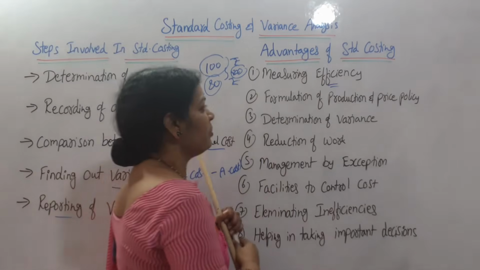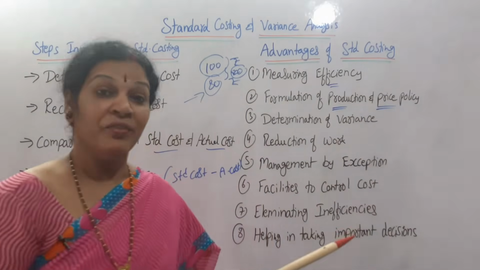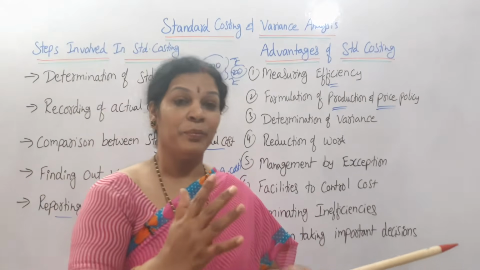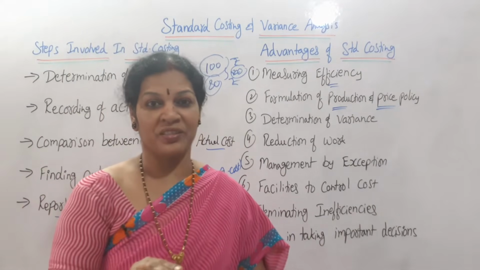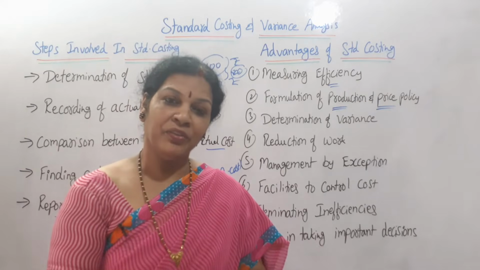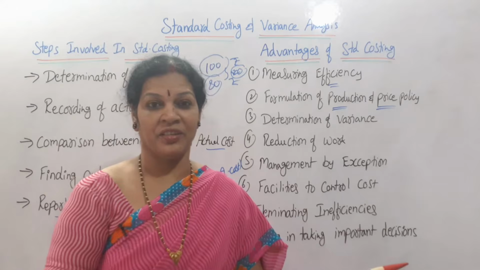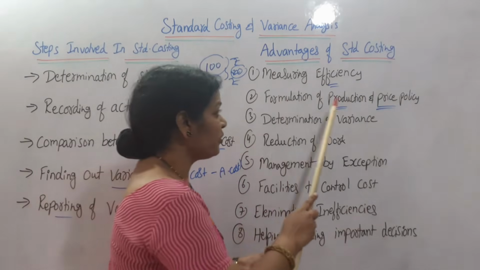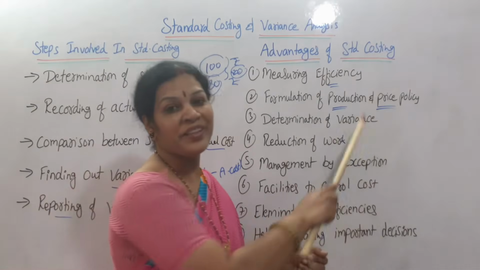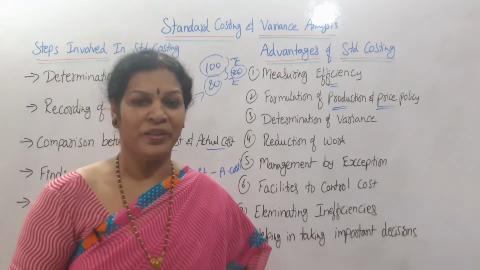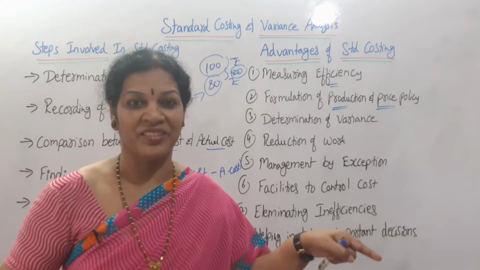Next one, formulation of production and price policy. We'll come to know exactly the production policy. This is mainly to control the cost. Okay? If you control the cost, automatically that is interlinked with the production. So here I would say formulation of production policies depending on the standard costing, and also price policy. Based on standard costing, you will be deciding the price.